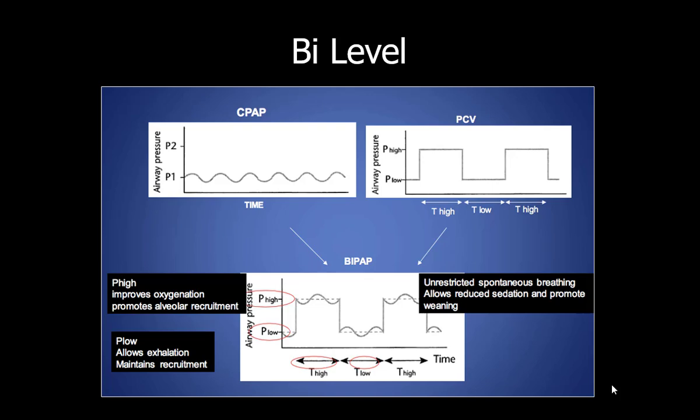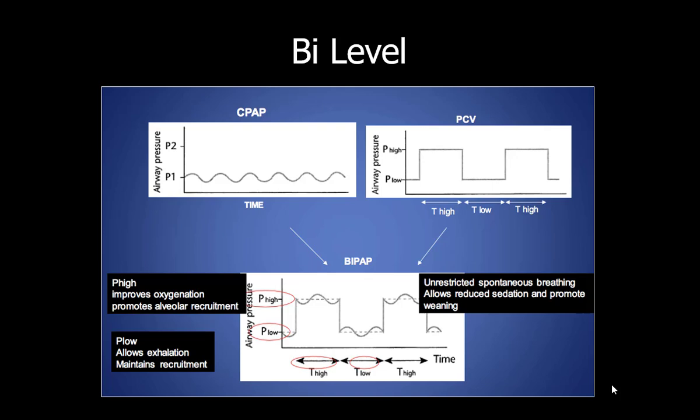So apart from these modes, I would like to cover a few basic things as well. Bi-level. We all know there is bi-level and BiPAP. Many times there is confusion between bi-level mode and the BiPAP mode. BiPAP is a trademark for non-invasive ventilation where you set an EPAP and IPAP. Whereas in bi-level, you set a PEEP and pressure support. So the basic difference is that here pressure support is above the PEEP, whereas in BiPAP, the IPAP includes the EPAP and pressure support. So PEEP and pressure support is included.